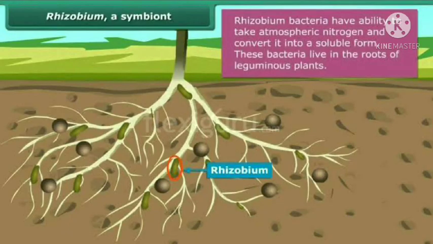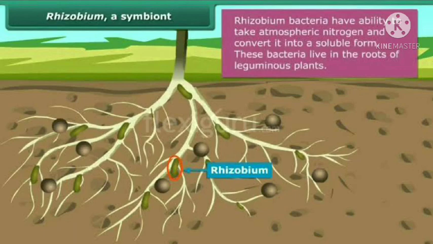Then the next type under heterotrophic bacteria is symbiotic bacteria. Symbiotic means when the bacteria live in mutual beneficial association with organisms. The term symbiosis itself denotes a close relationship in which the two partners get benefit from each other. So symbiotic bacteria, the example is Rhizobium bacteria.